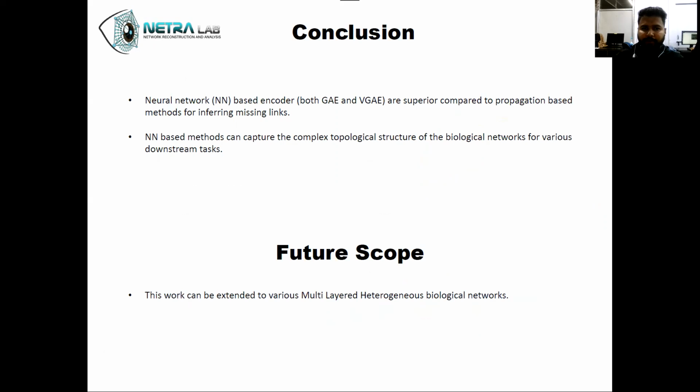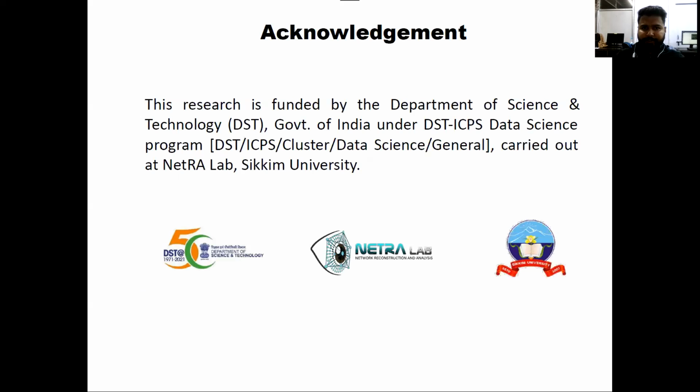And coming to the conclusion, we can see that the neural network based encoder, that is GCN, both for GAE and VGAE, is superior in nature compared to the propagation based method for inferring missing links. And neural network based methods can capture the complex topological structure of the biological networks for various downstream tasks. And further, this work can be extended to various multi-layered heterogeneous biological networks.